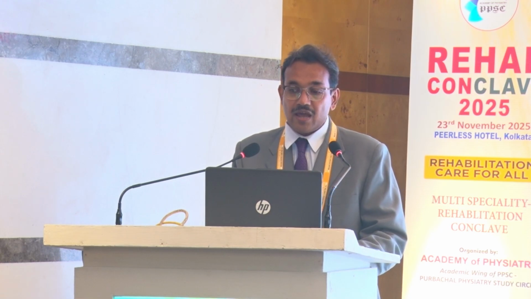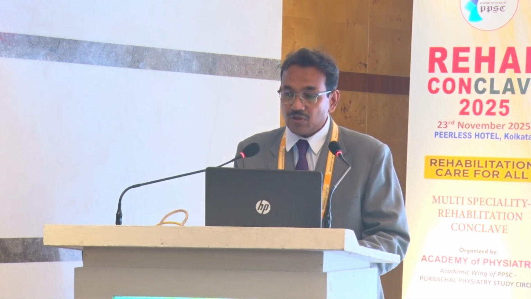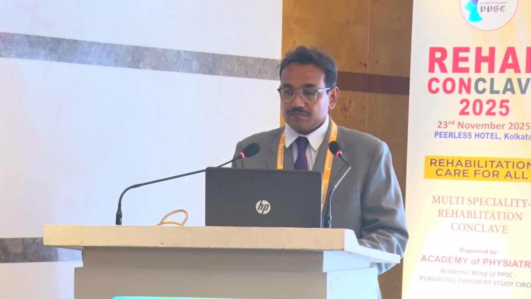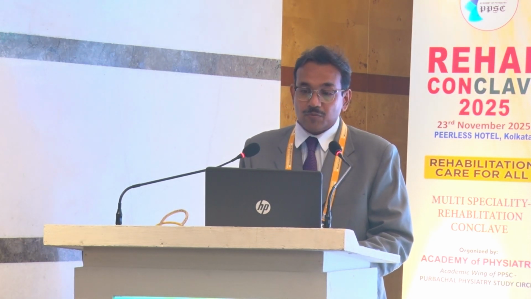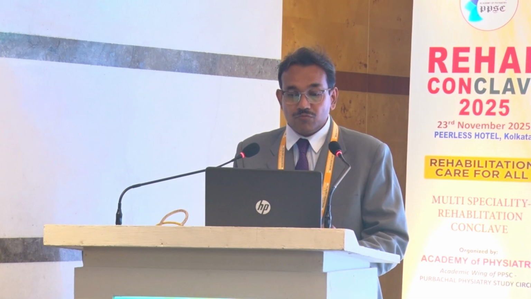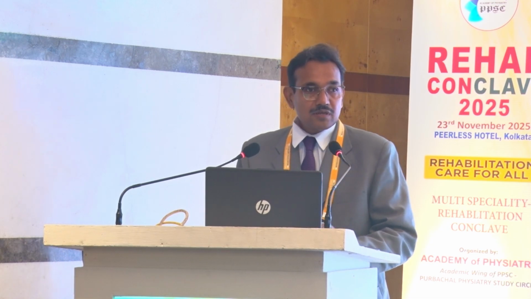Pain, fatigue, aerobic capacity loss, sexual dysfunction, decreased strength, decreased range of motion, decreased mobility, gait abnormalities, postural changes.